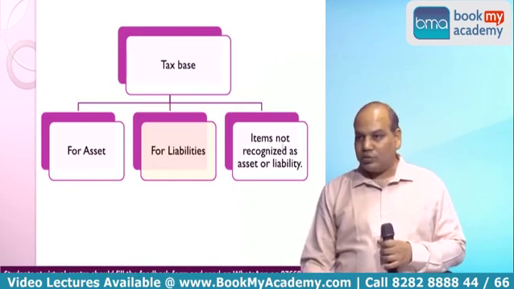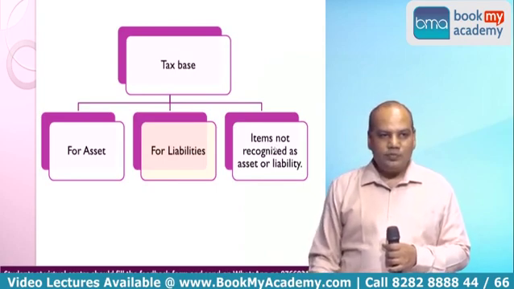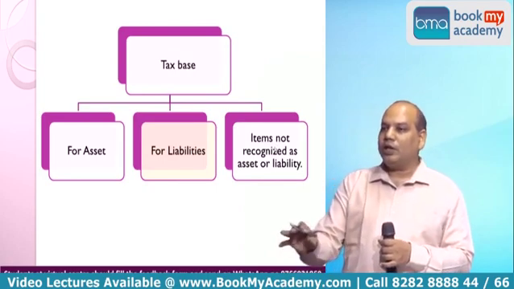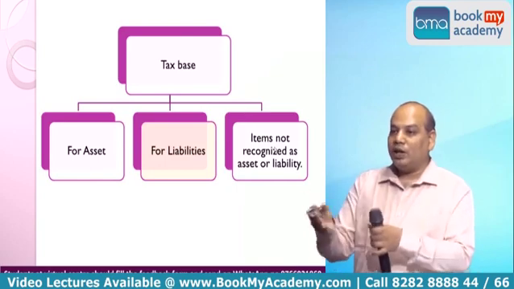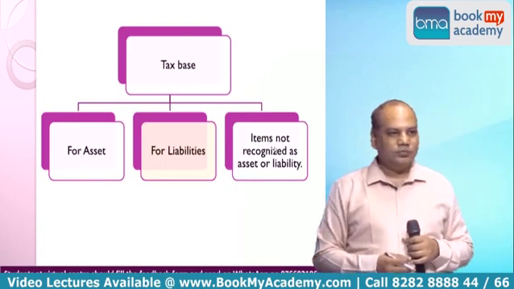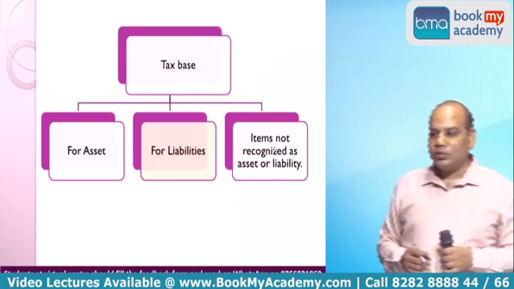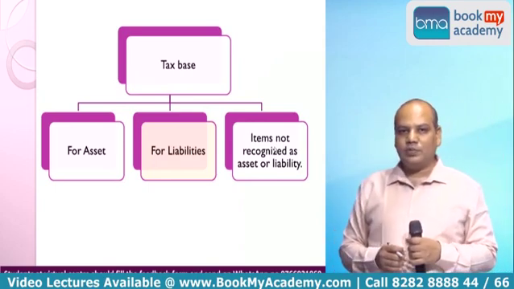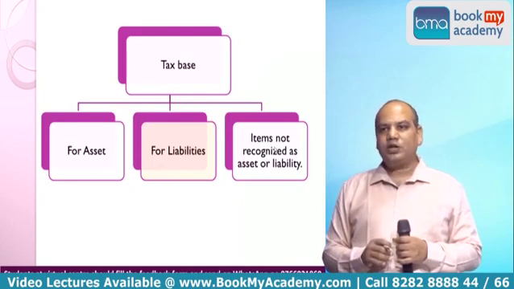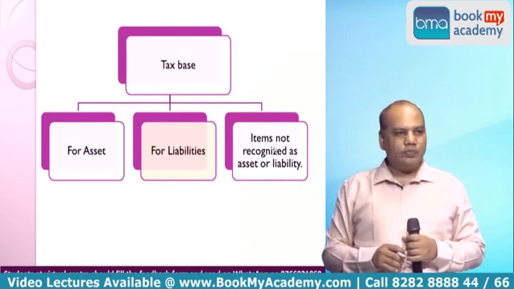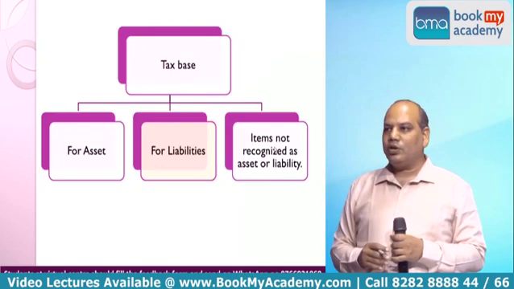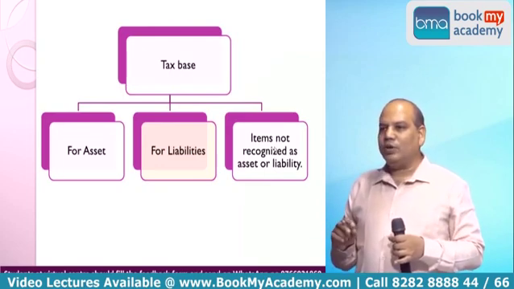And we will also calculate the tax base of some items which may not have any carrying amount but can have a tax base. Example, preliminary expenses written off. Preliminary expenses written off do not have any carrying amount.